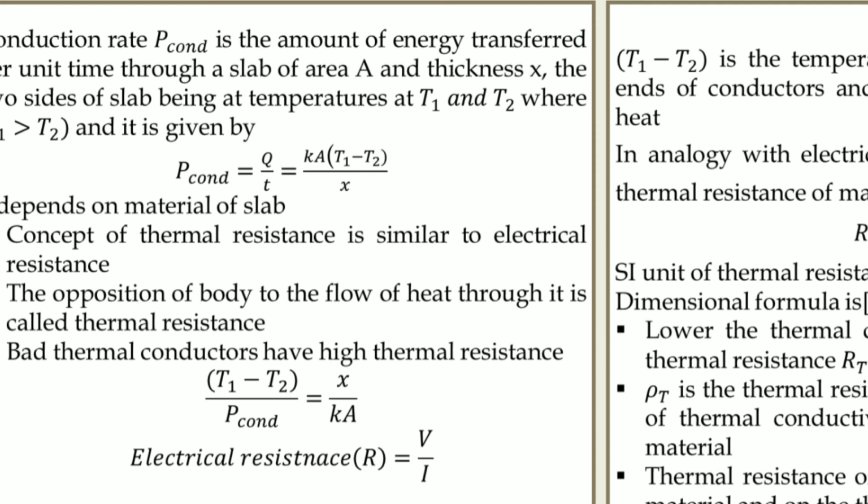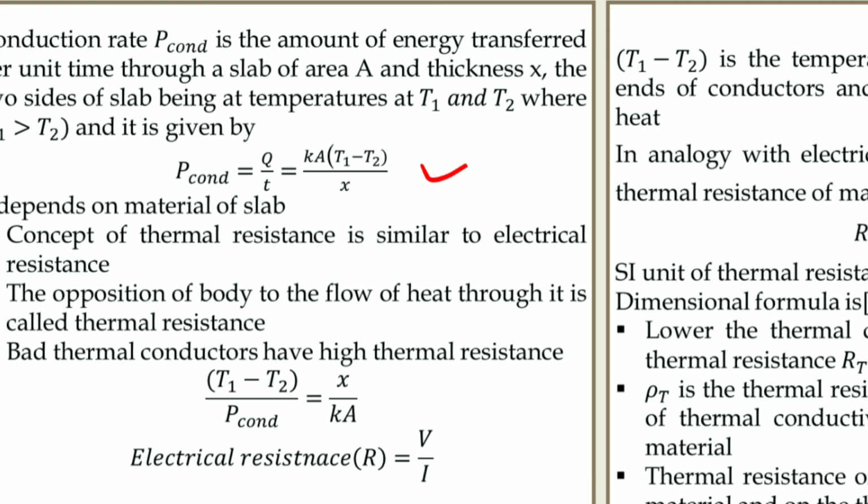The opposition of a body to the flow of heat through it is called thermal resistance. Bad thermal conductors have high thermal resistance. If materials are good conductors of heat, they have less thermal resistance, and materials which are bad conductors of heat have high thermal resistance.